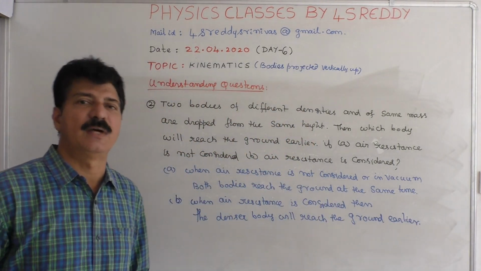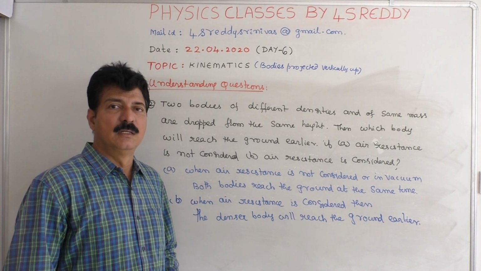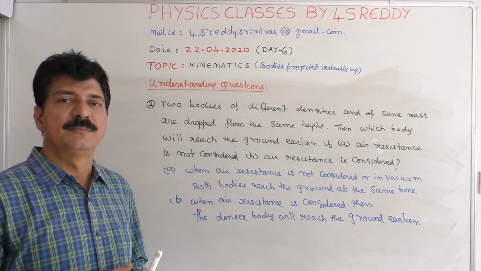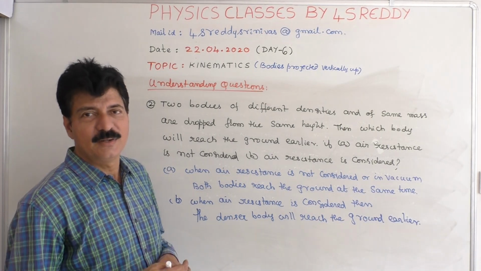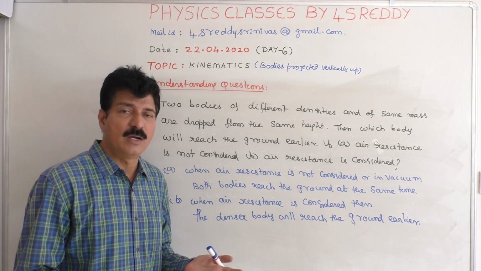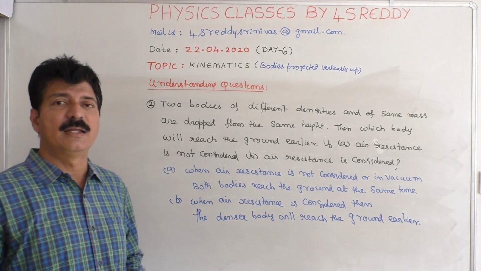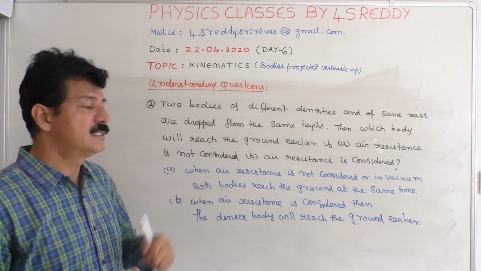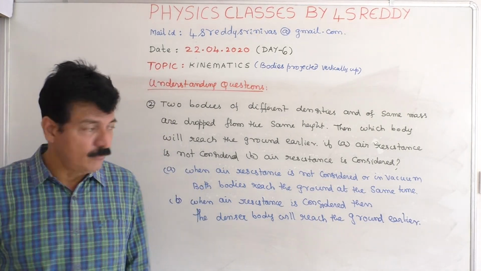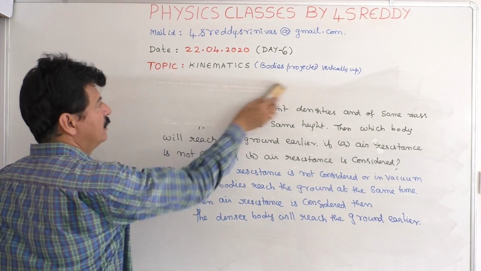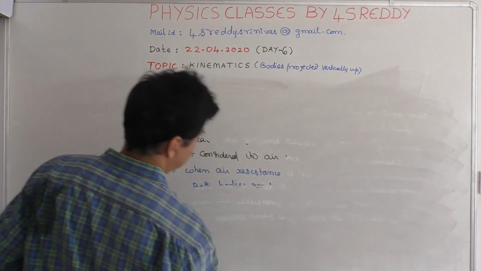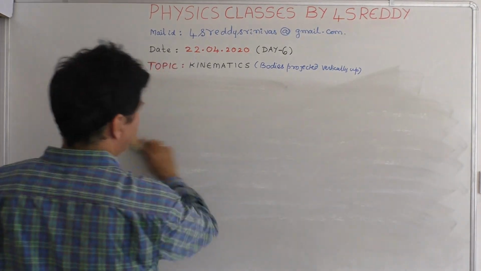Suppose you take 1 kg of iron, 1 kg of cotton. The density of iron is more than that of the cotton, so what happens? Iron will reach the ground earlier. So it only depends on the density when air resistance is considered. If you are not considering air resistance, either 1 kg of iron or 1 kg of cotton, both will reach the ground at the same time or simultaneously. This is about the conceptual question. And now, what type of skill questions may come from this?